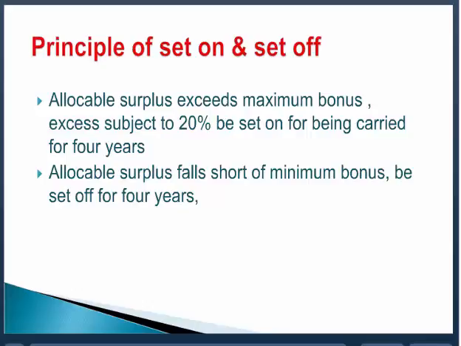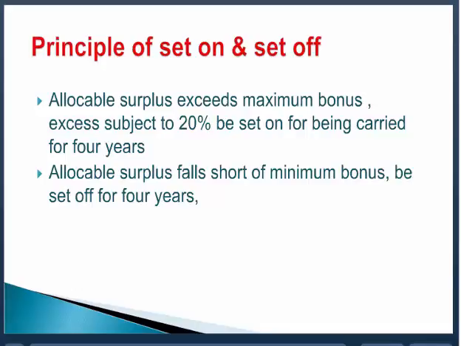Second year, assuming you have 600 rupees allocable surplus, then you can pay the maximum bonus 240. So 600 rupees is the allocable surplus, then pay 240 as the maximum bonus, 20% pay. Then another 20%, because 240 we have paid and yet we have 360 rupees in the allocable surplus.